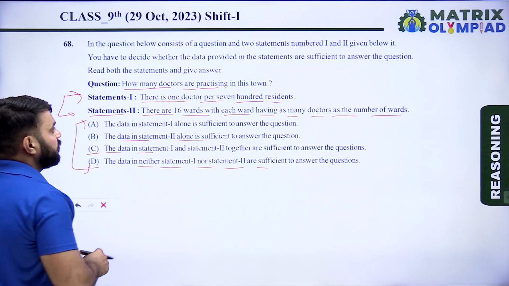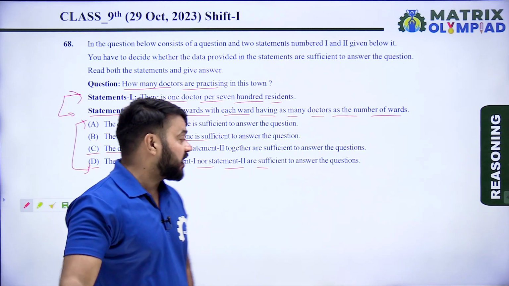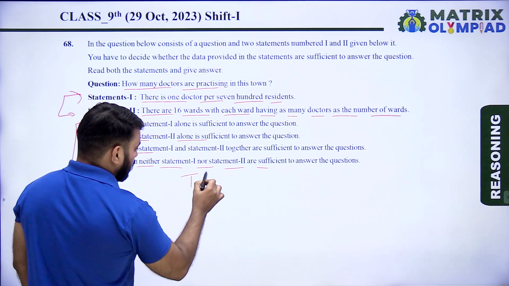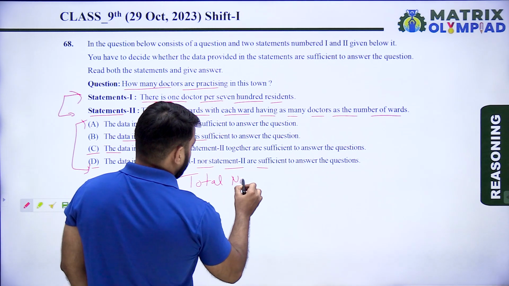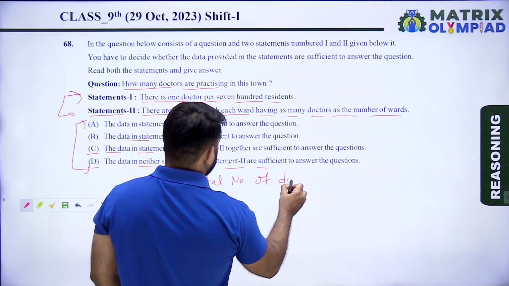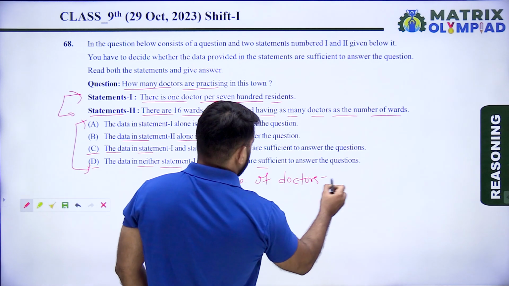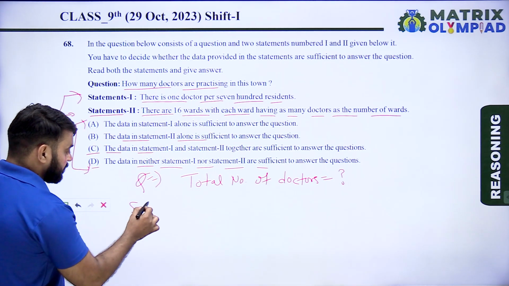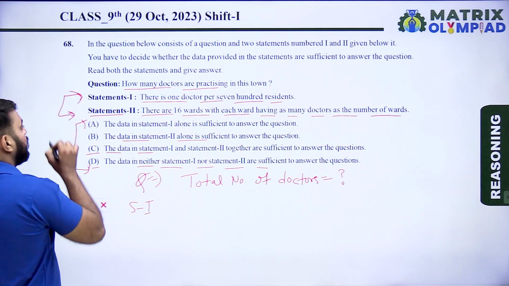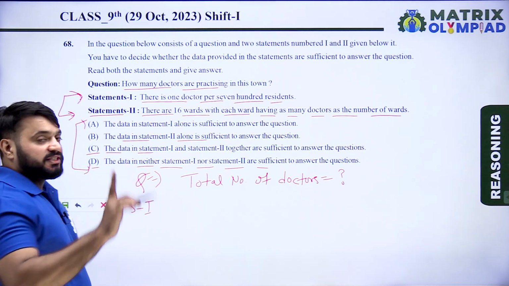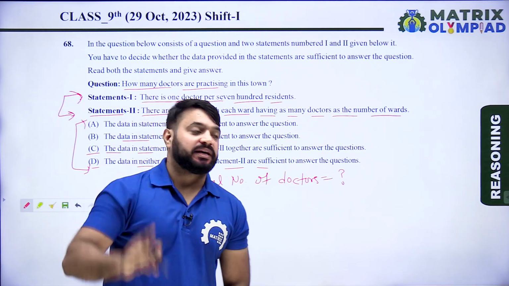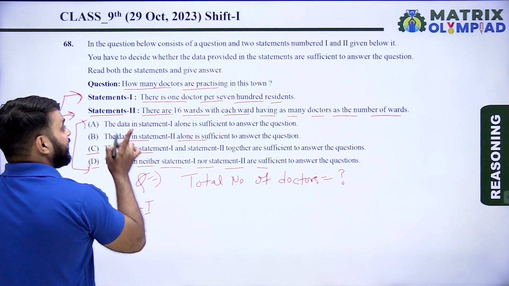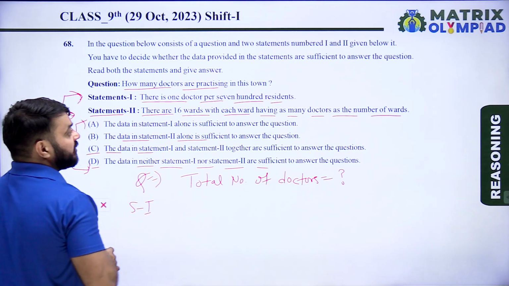So the question is, how many doctors are practicing in this town? So find the total number of doctors. According to statement first, we have two statements for this question. First, taking both statements separately. So according to statement first, there is one doctor per 700 residents.